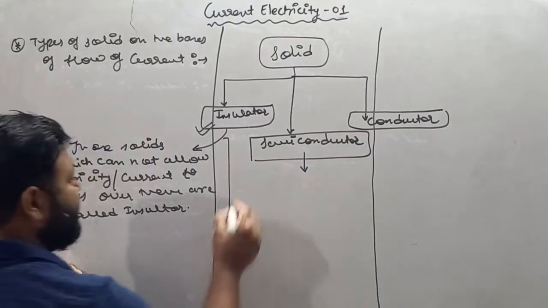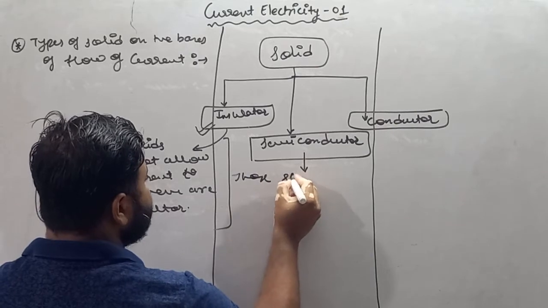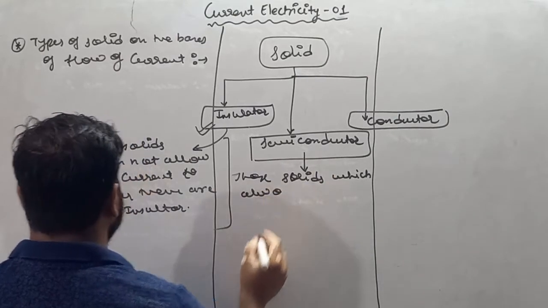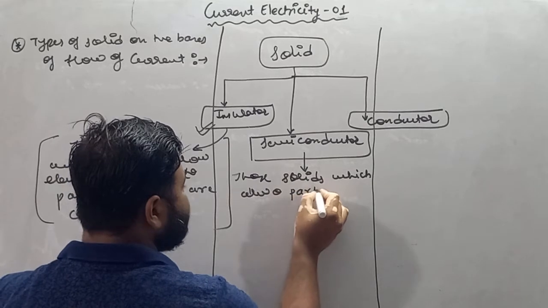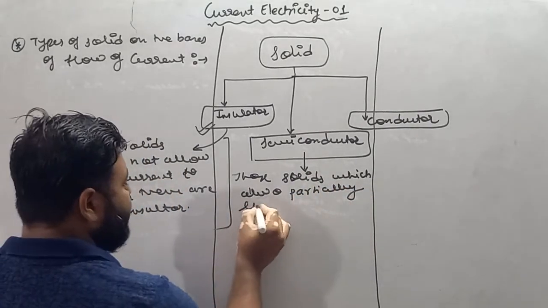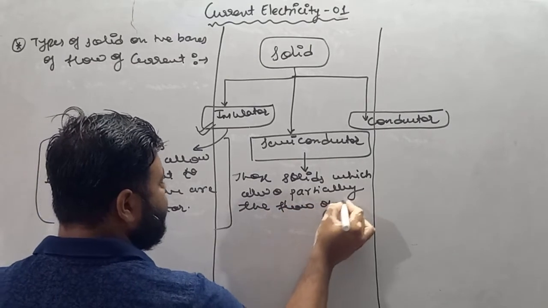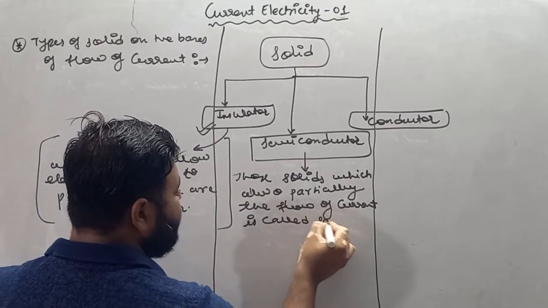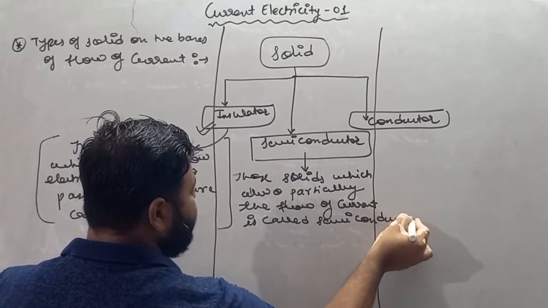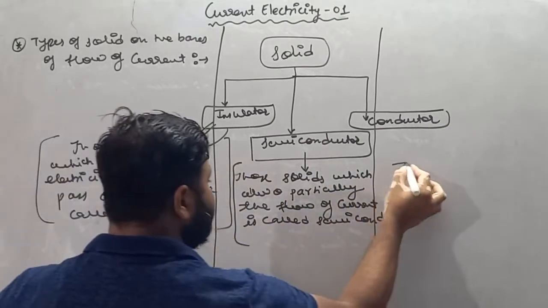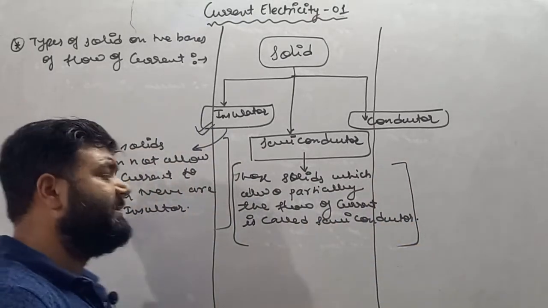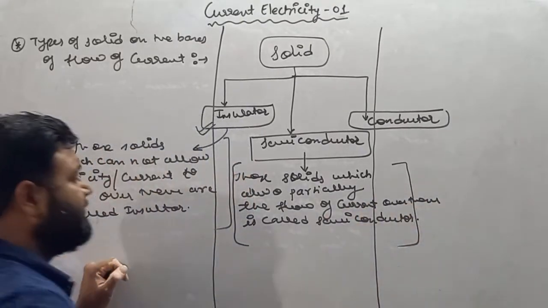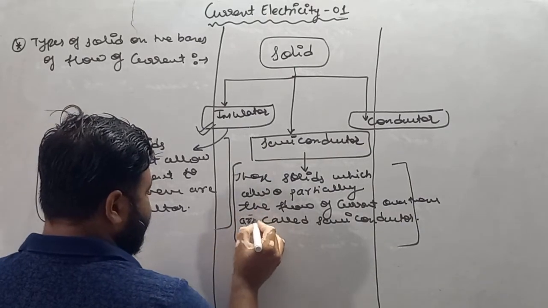So we'll say about semiconductor: those solids which allow partially the flow of current over them are called semiconductor.